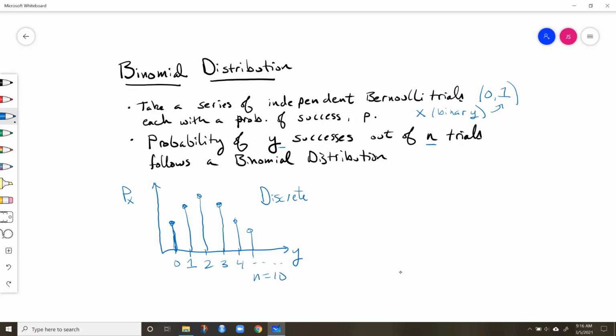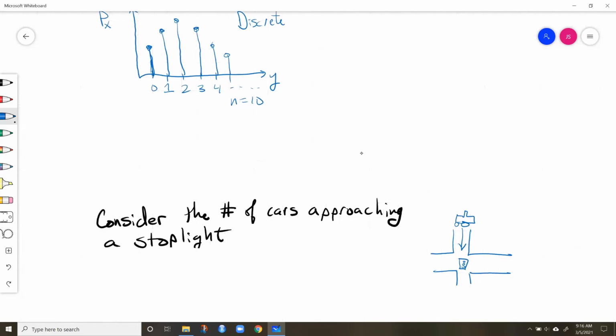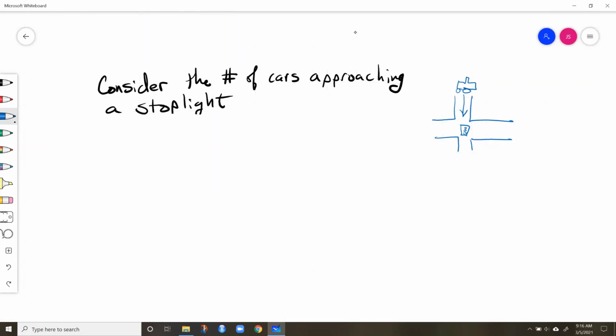Let's look at how we get to the actual PDF. Let's consider the number of cars approaching a stoplight. The Bernoulli trial here is, does the car make it through the stoplight or not? The stoplight is going to be green for so many minutes, and we have an underlying probability related to that time of being able to make it to the intersection. We don't know when I'm approaching it in that cycle, and there's a certain probability that I'll make it through. So let's say that X is equal to 1 for this Bernoulli trial